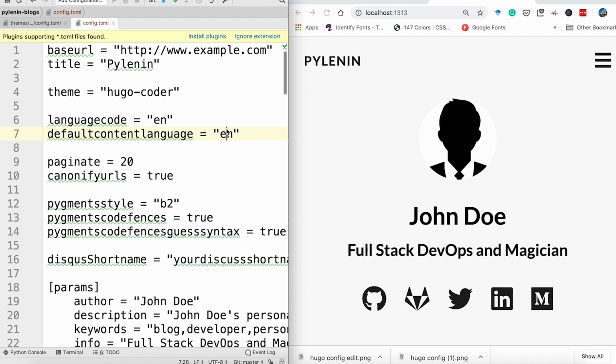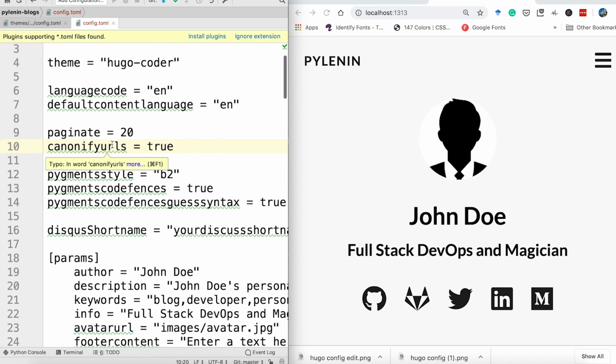All right, let's go through the other parameters mentioned here. Now every config.toml file should have a parameter called theme, which is set to the theme that you are using. We don't have to change this. Language code is English. We don't need to change it. Paginate equal to 20, canonifyURLs equal to true. We don't need to change any of this.